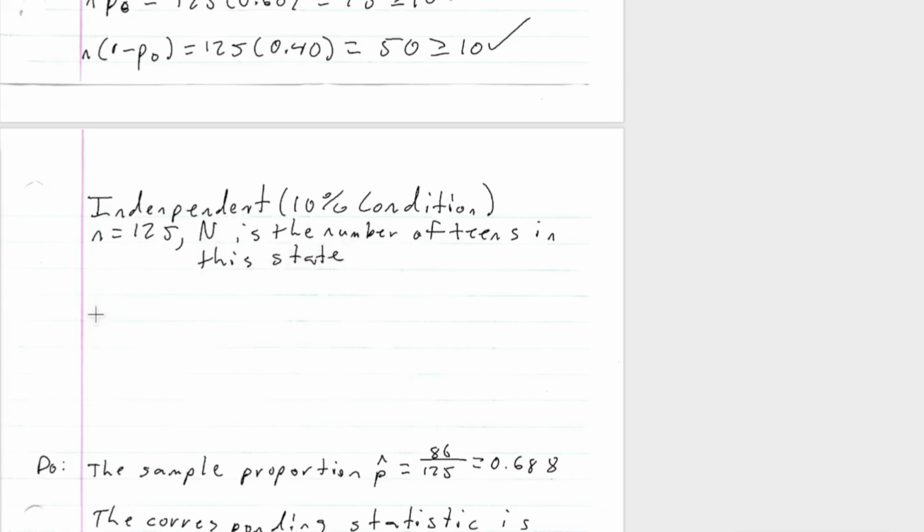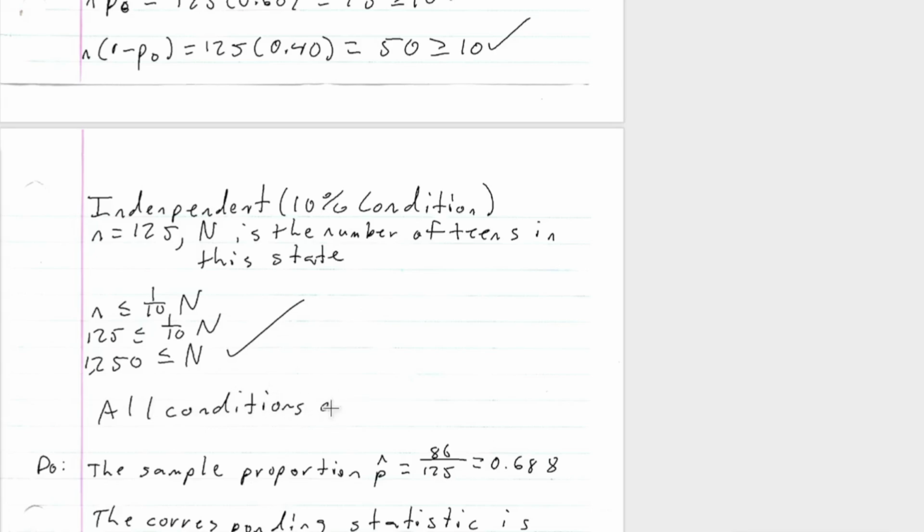Okay, so we have our inequality. n is less than or equal to 1/10 of big N. And then we have 125 is less than or equal to 1/10 of big N, or 1,250 is less than or equal to N. And I'm sure there are more than 1250 teens in this particular state. So all conditions are met.